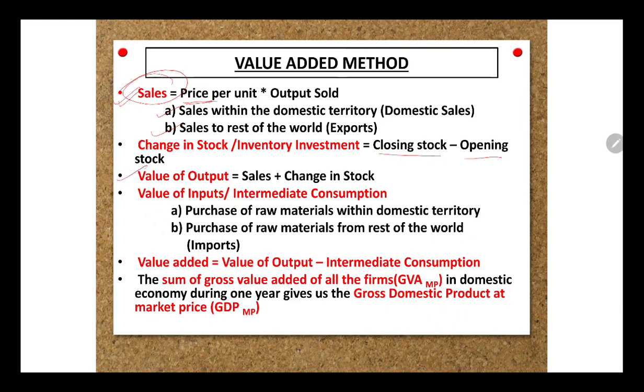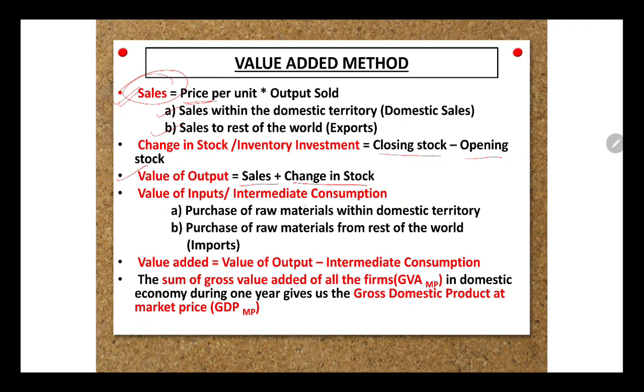So value of output is nothing. Whenever we add sales plus the change in stock, we get the value of output. But having said that, value of output does not restrict till here. We also need to take whatever the intermediate consumption or whatever in between the process of making that particular commodity